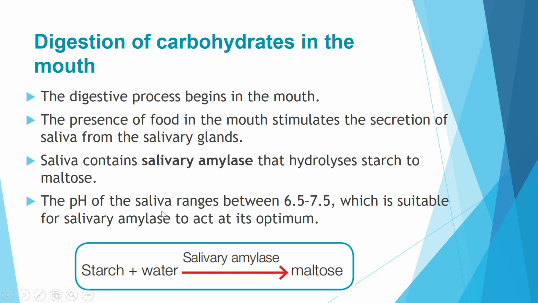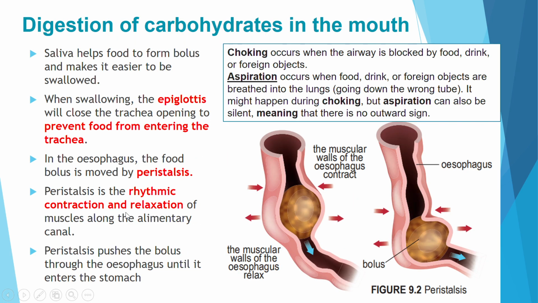The pH of saliva ranges between 6.5 and 7.5, which is about neutral, and that is suitable for this enzyme to act. It is the optimum pH for this enzyme to react. Okay, digestion of carbohydrates in the mouth.